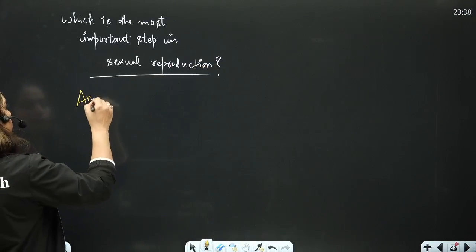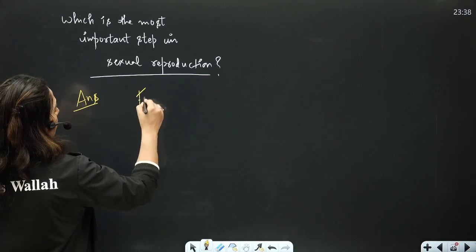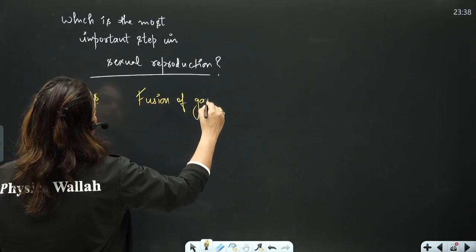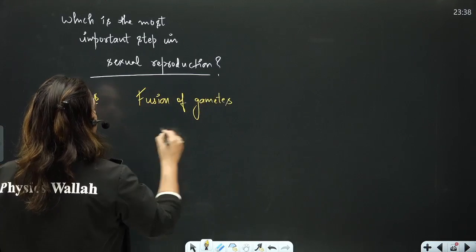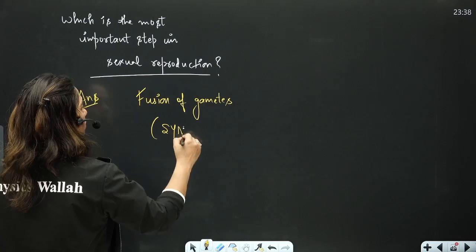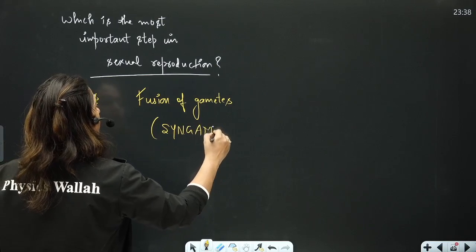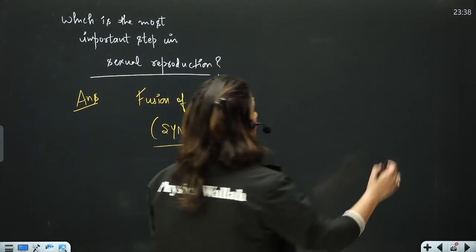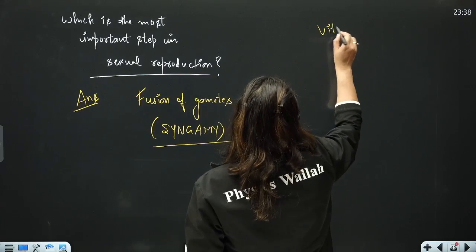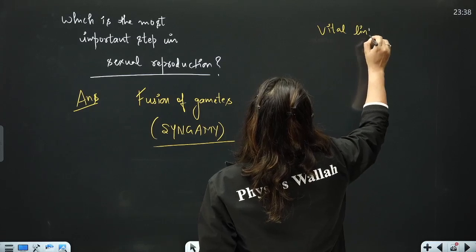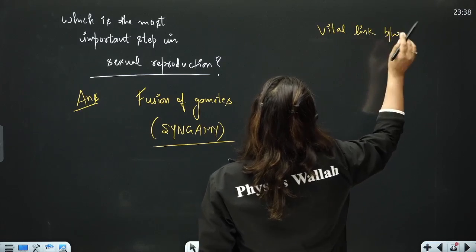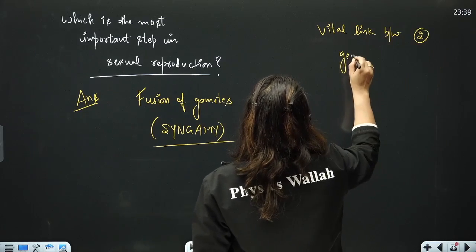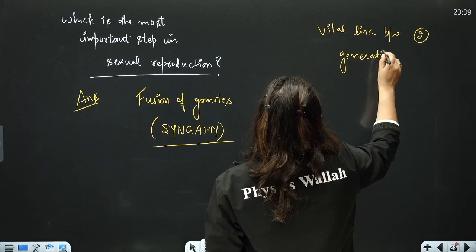Think. The answer is fusion of gametes, or syngamy is the most important event in sexual reproduction. Right? And then which is the vital link between two generations?